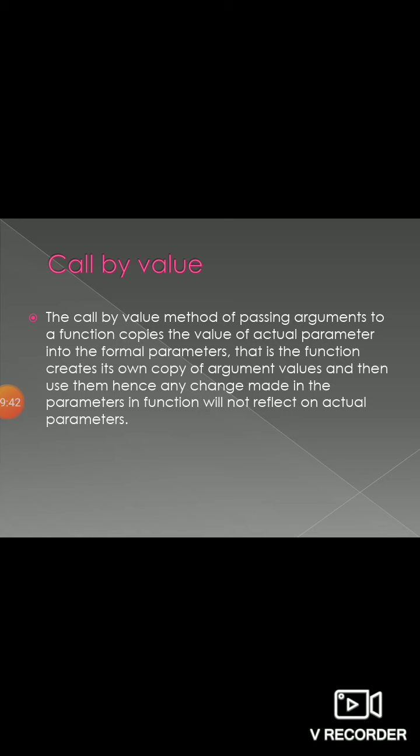Now basically these two concepts are related to pointers. The first thing is call by value. In this same lecture previously we already taught you how a function executes.